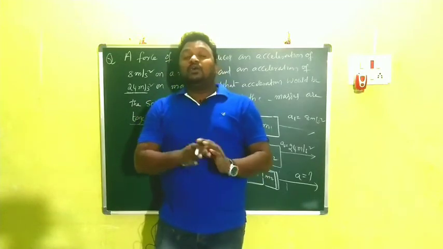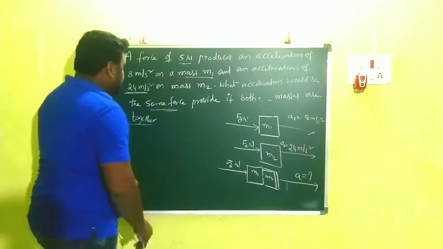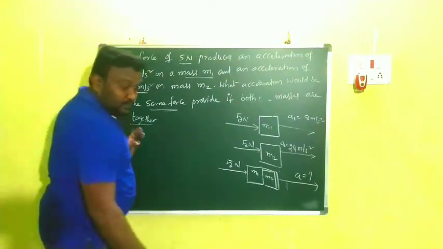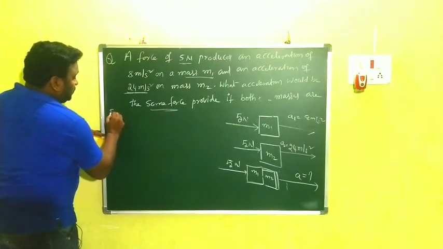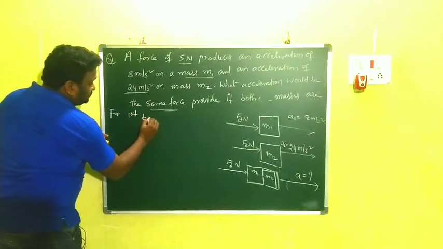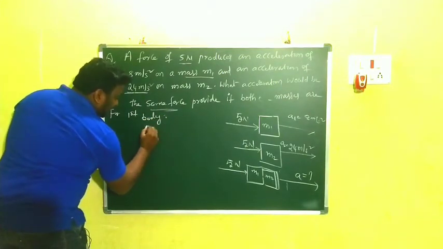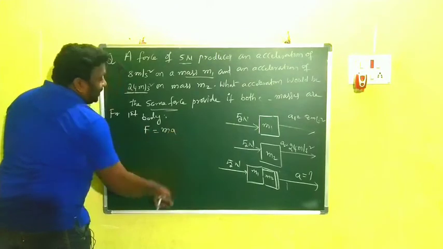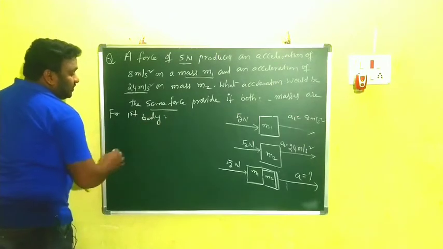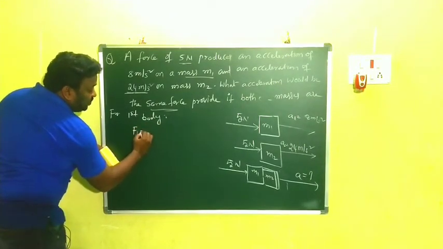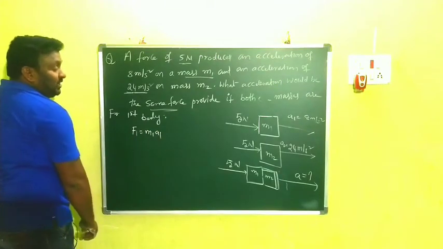So now we have to find how much acceleration can be produced by the combination. For that, first I am taking the first body. I am writing here. We know the formula, F is equal to ma, Newton's second law. By using that, for the first body I am writing F1 is equal to m1a1.